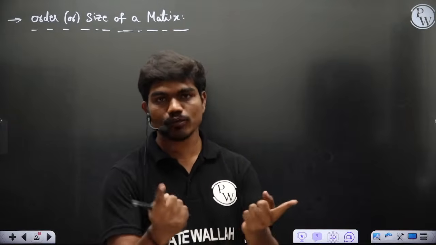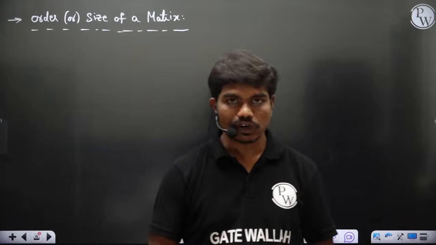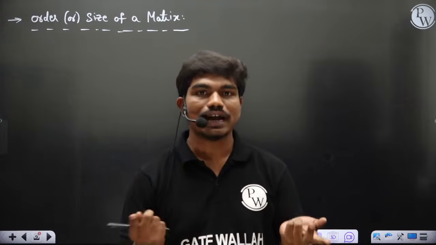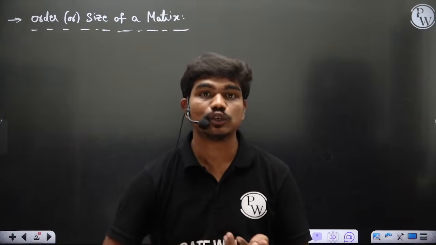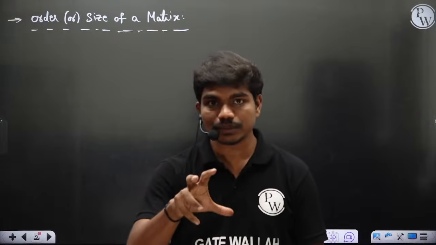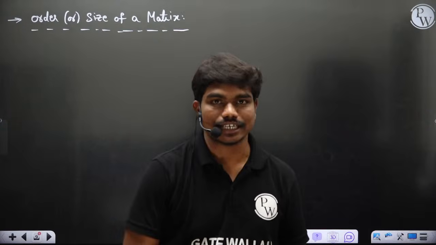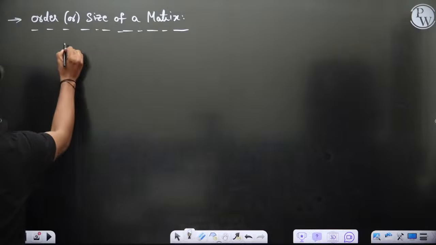Like let's say if you're adding 2 matrices, whether you can add or not, and if you're adding, how many additions you have to do. Or if you're multiplying those 2 matrices, what should be there. These things, the feasibility of the algebra of the matrices, depend upon the size of the matrix actually. Clear?